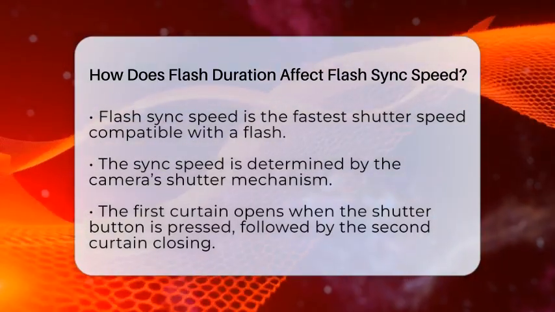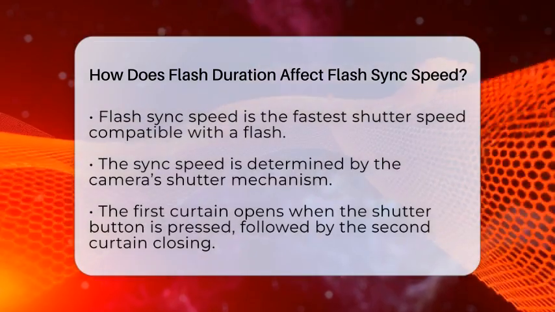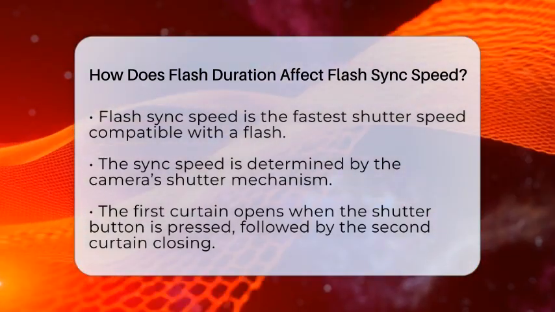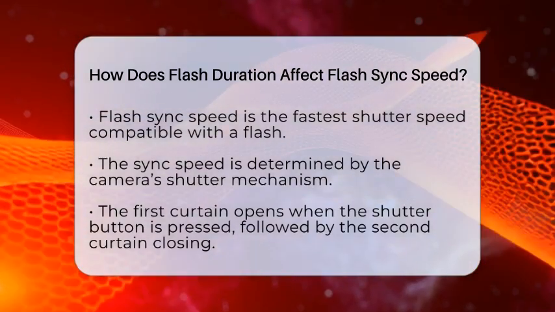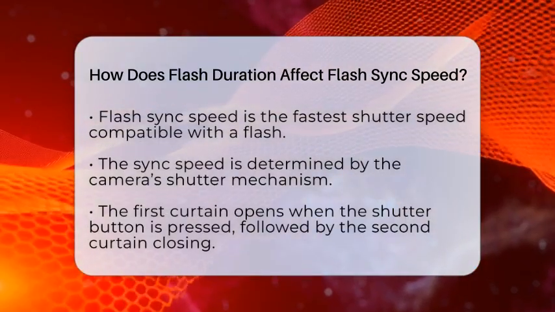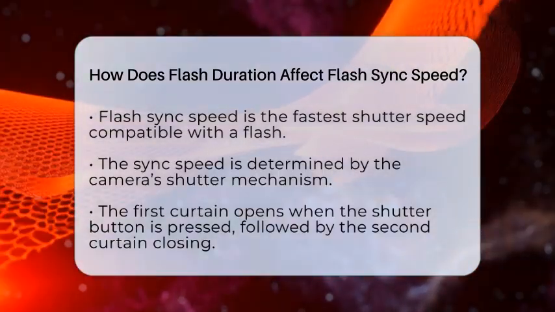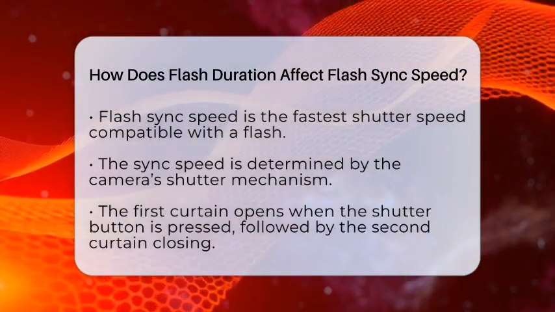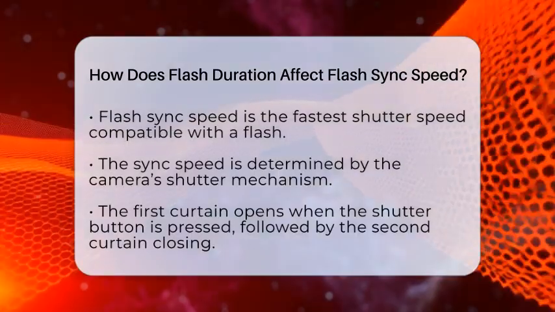flash. This speed is determined by how the camera's shutter mechanism operates. When you press the shutter button, the first curtain opens, and after a brief moment, the second curtain starts to close. The sync speed is the point where the sensor is fully exposed before the second curtain begins to close.